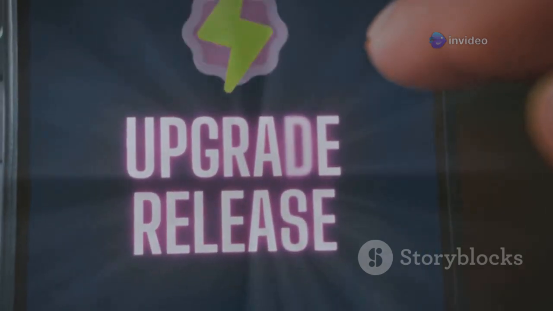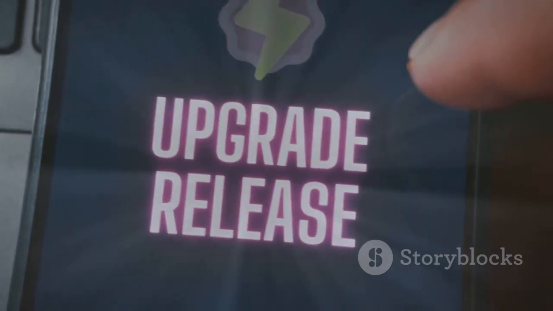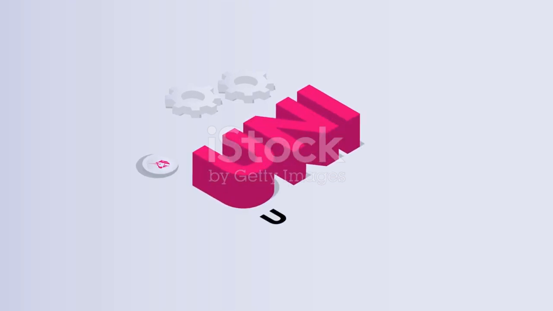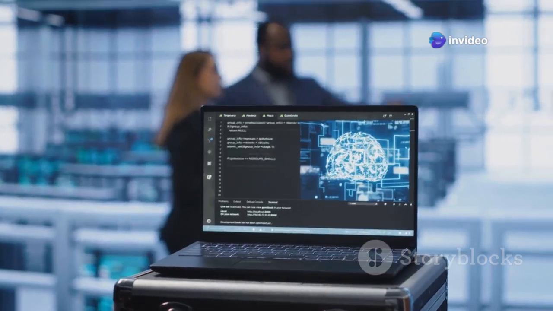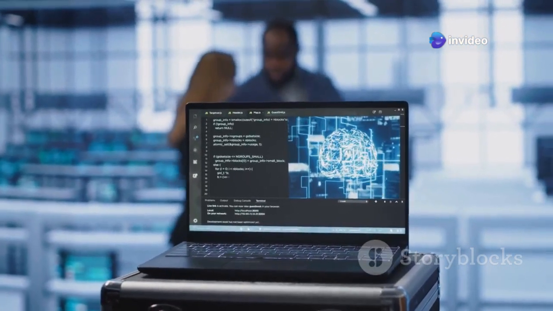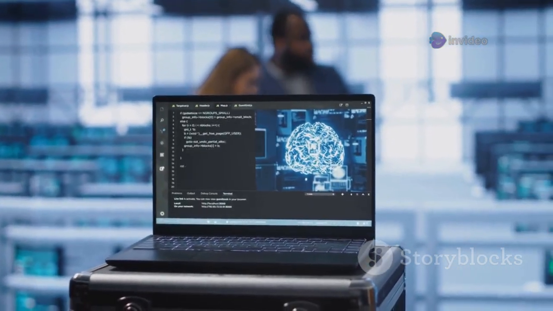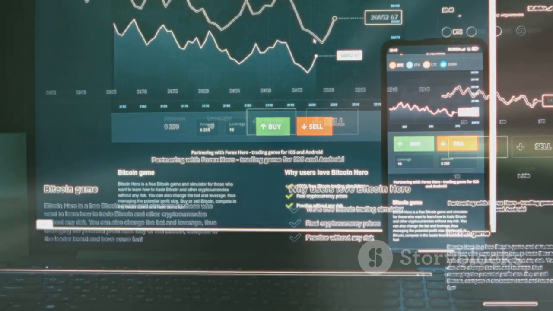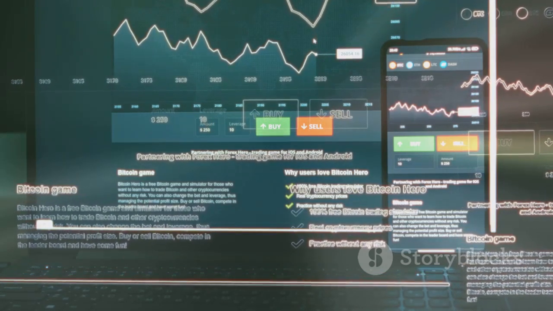Uniswap has undergone several upgrades since its launch, each introducing significant improvements. Uniswap v1, launched in 2018, pioneered the AMM model. Uniswap v2, released in 2020, brought increased flexibility and new features like flash swaps. These allowed users to borrow and trade assets within a single transaction.